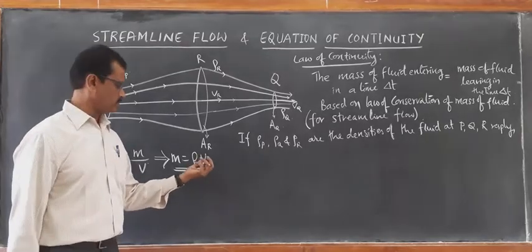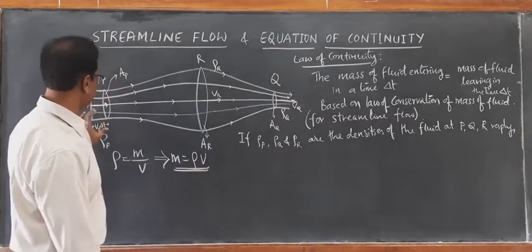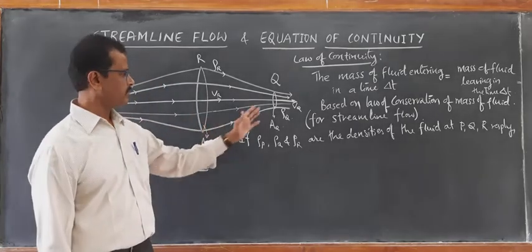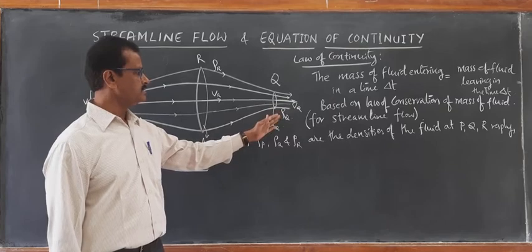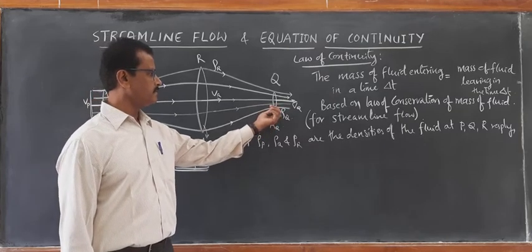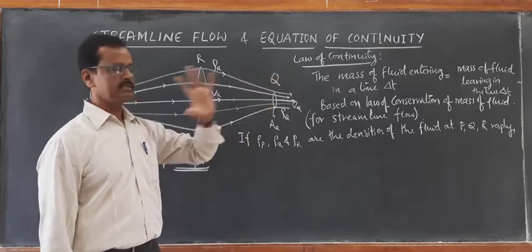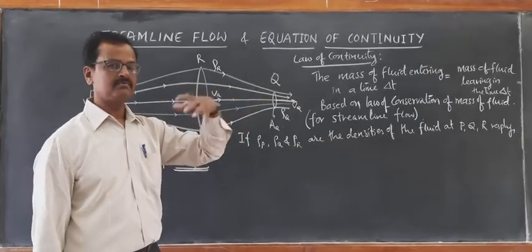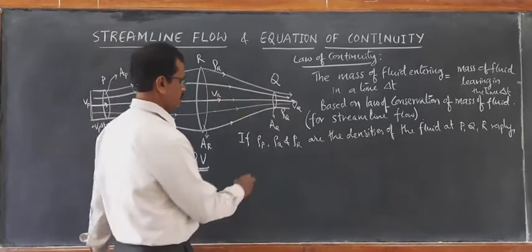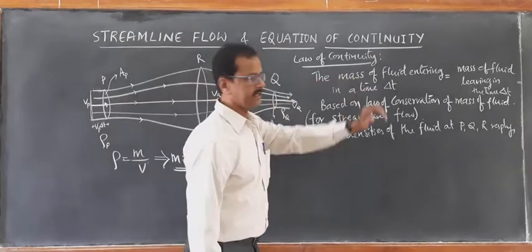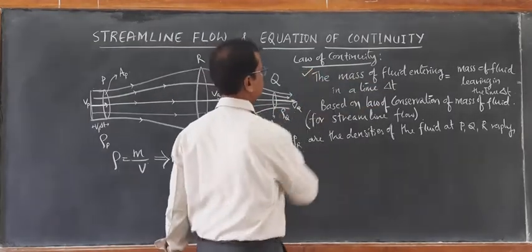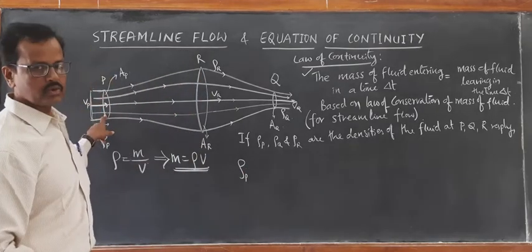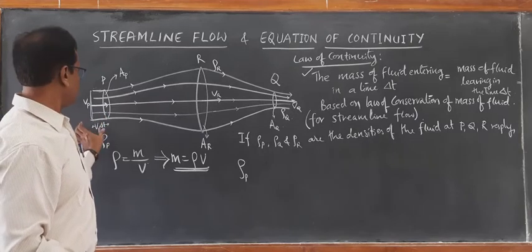So the volume multiplied by the density at that particular plane gives us the mass that is entering, and the volume multiplied by the density at the place where it is leaving gives us the mass of fluid that is flowing out. Now I will calculate first the mass of the fluid entering in time delta t. It is given by rho p, because density here is taken as rho p, into volume.